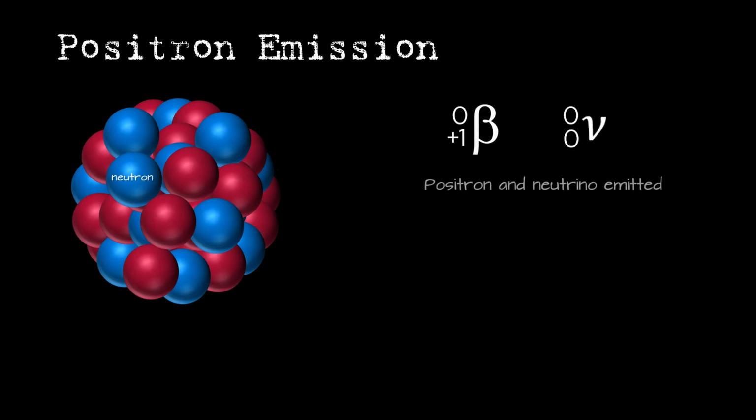Positron emission is the likely mode of nuclear decay when there are relatively too many protons in a nucleus. In order to try to achieve stability, a proton converts to a neutron, and as part of that process, a positron and a neutrino are created in the nucleus and emitted.